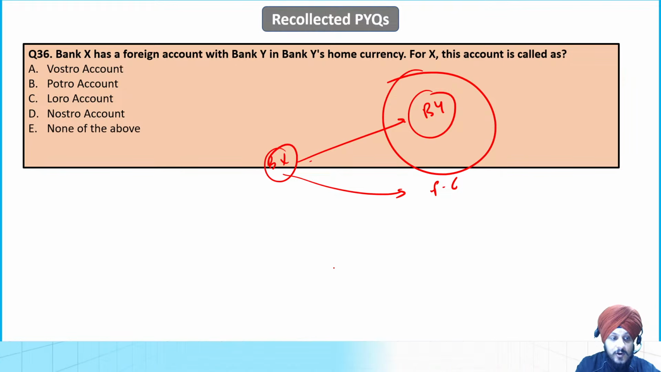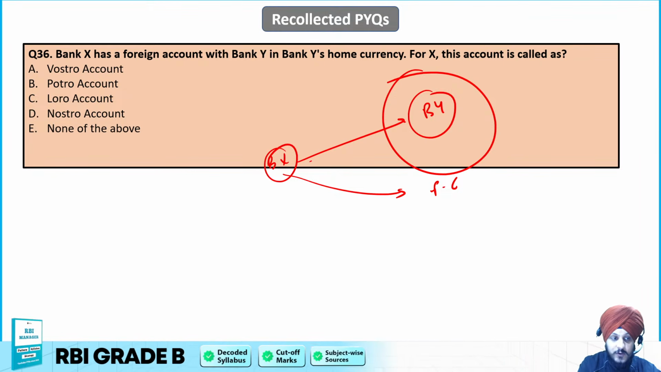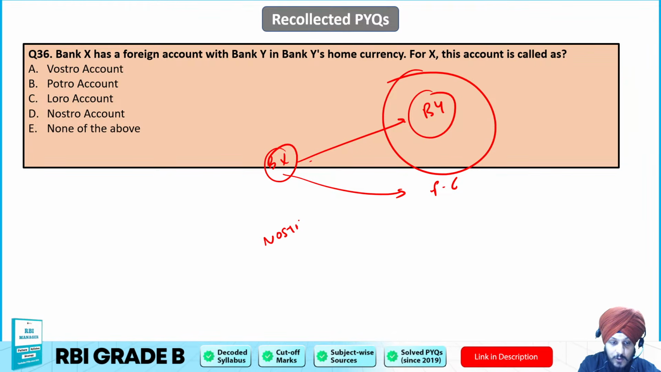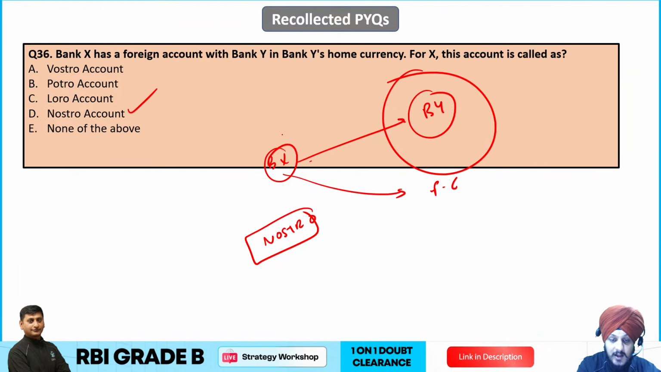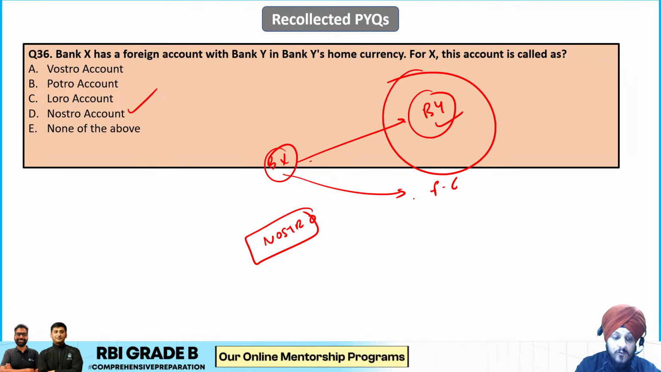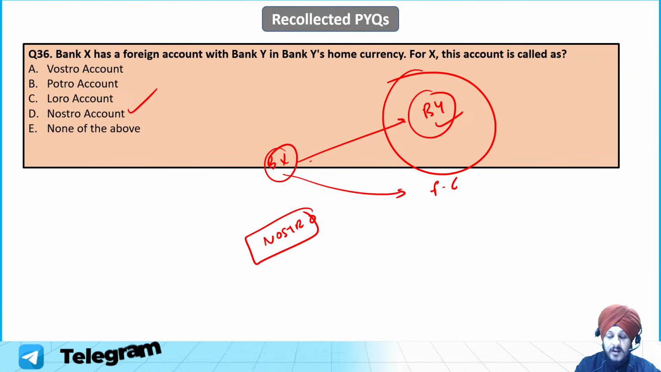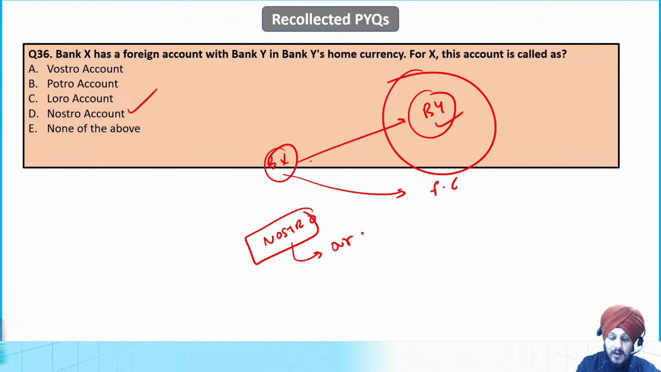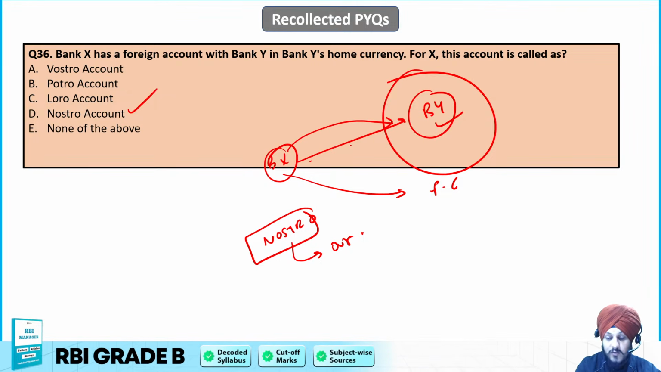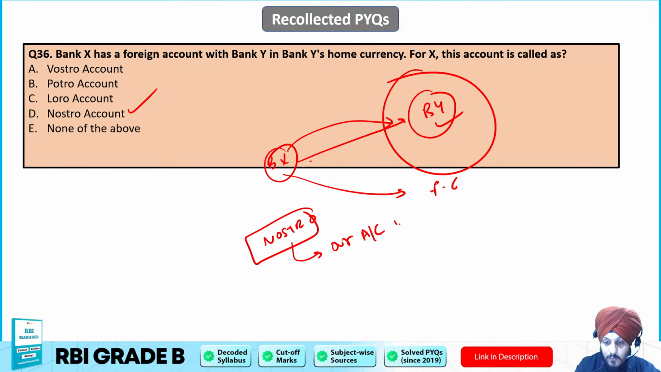So the correct answer is going to be what? If I talk about Nostro first of all, Nostro basically means our account with you. So over here, of course, Nostro is going to be the answer, because Bank X is maintaining its account with Bank Y in Bank Y's home currency. It clearly says our account, मतलब हमारा account आपके पास, which means Bank X's account with Bank Y. So our account with you. So that is the Nostro.